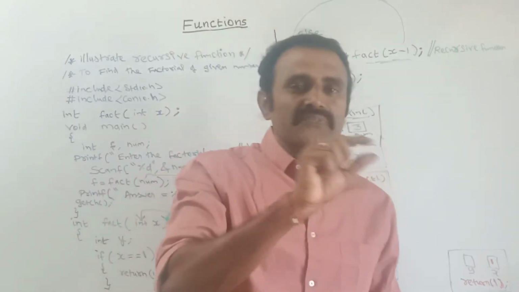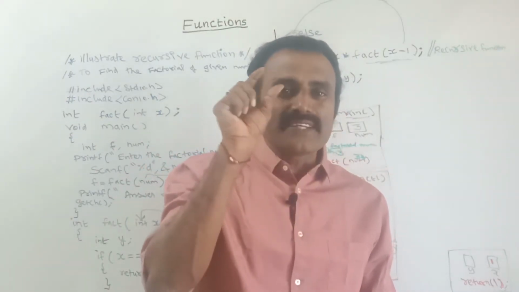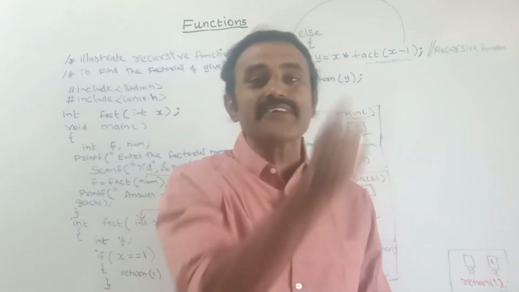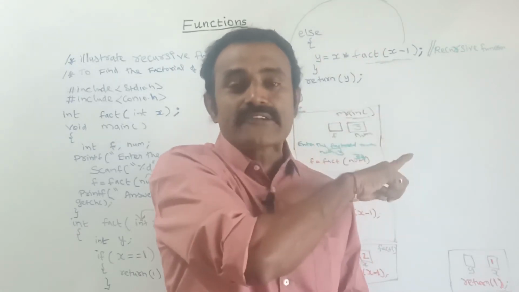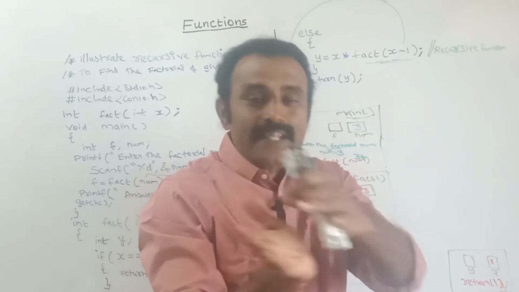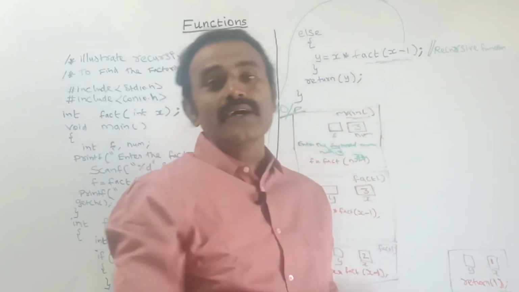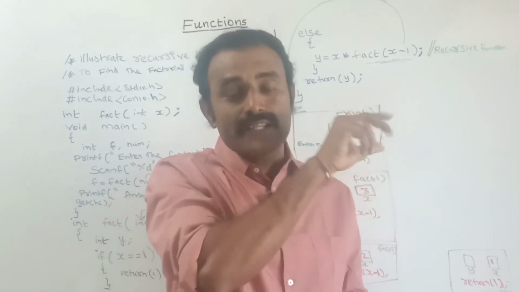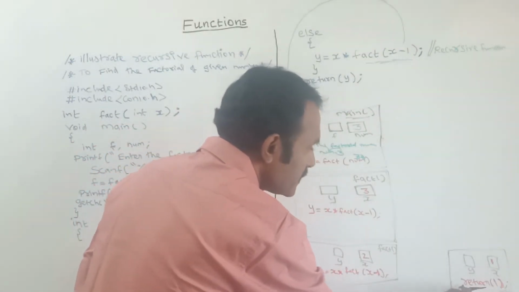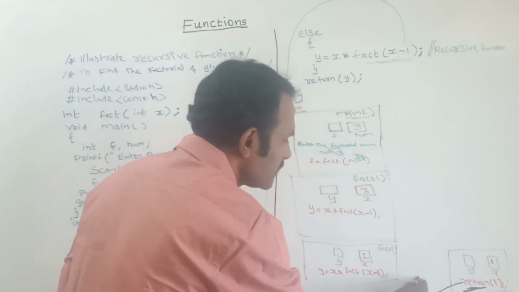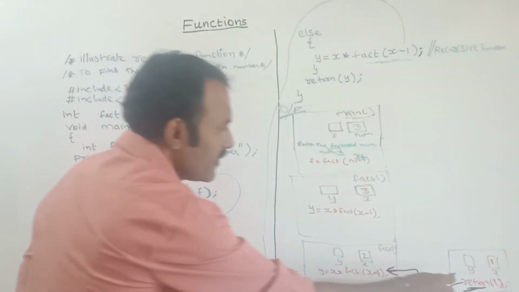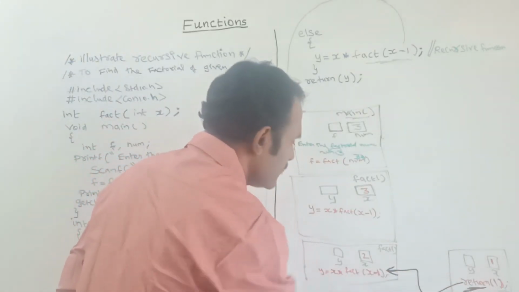Return means that if the controller sees the statement return, it immediately goes back to the position of the function call, and the value it returned will be passed to that function call position. So immediate return means it will go back to where the function was called. So it will come here.